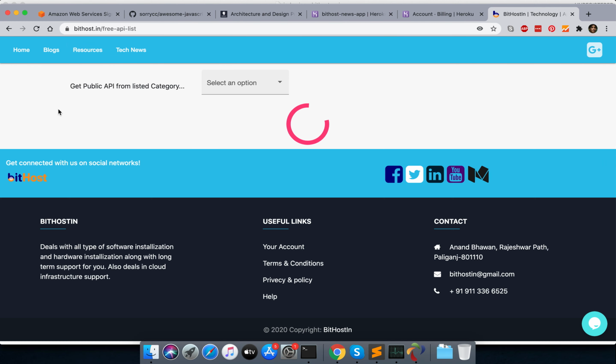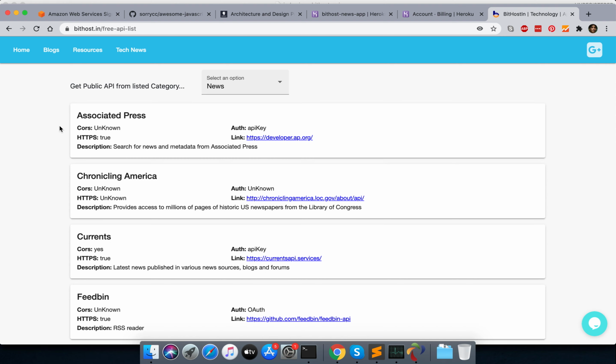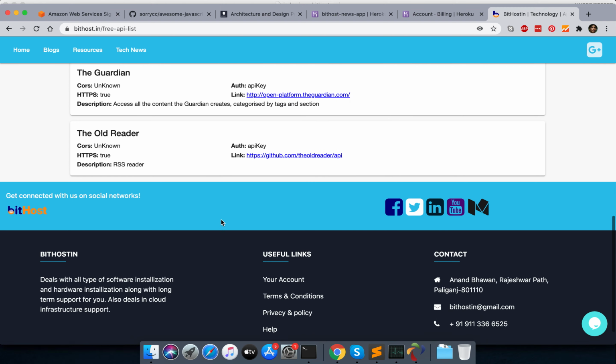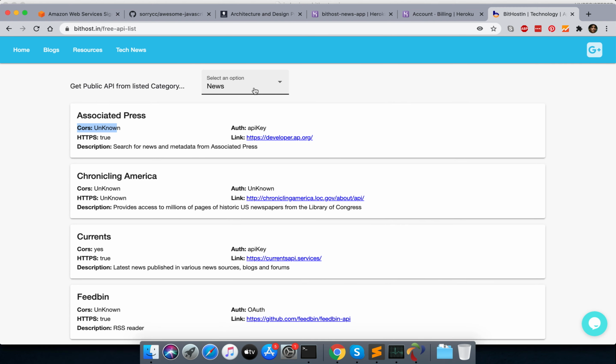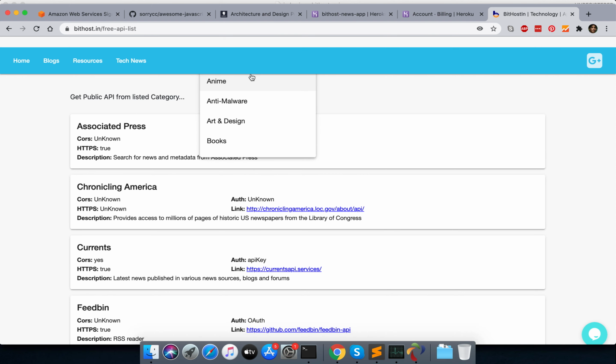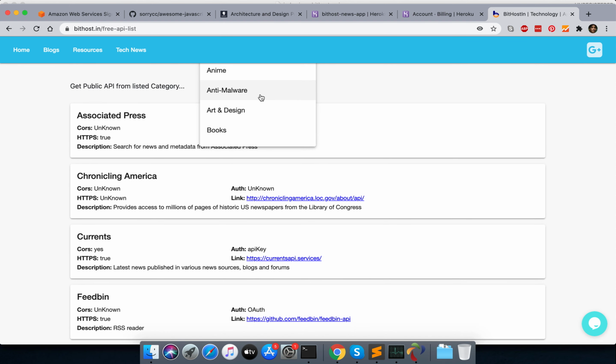Going to free APIs, it shows me the associated API. Here I have written that if it's having cross, it's true. This is what this API means. These all are publicly available APIs which are free. This is for news. Here I have mentioned too many sections like anti-malware.